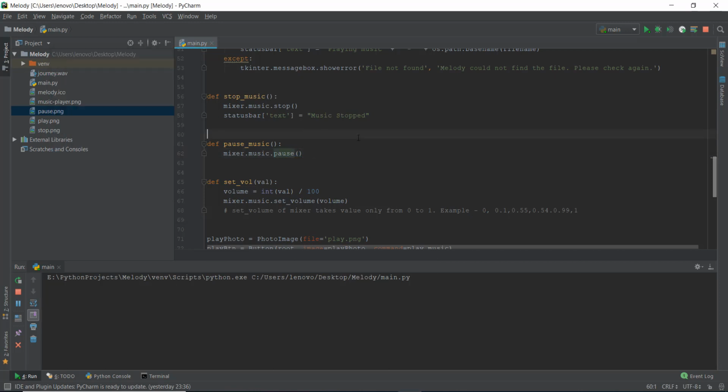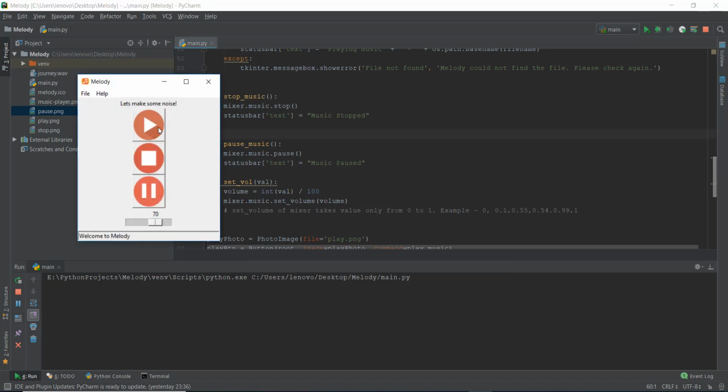Actually, let me also add this so that we know when we pause the music, the status bar reflects it. So let me just also add this text in the status bar. It says music paused. Alright, this looks pretty good. Let's reload it. And after that, I'm just going to press on play again.